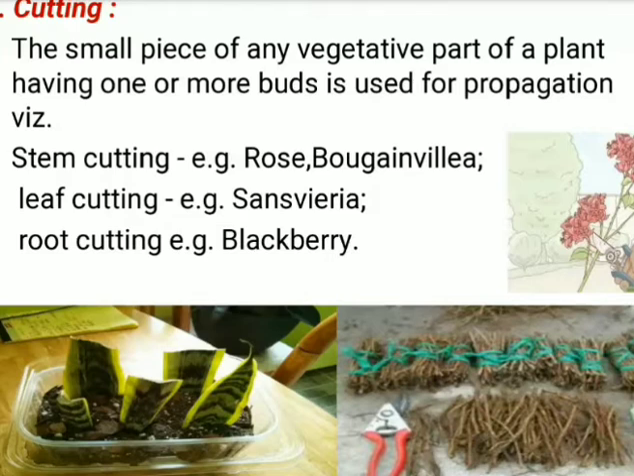In the first diagram it is a stem cutting, for example rose or bougainvillea. In the second diagram it has been shown leaf cutting, so sansevieria. We cut that leaf and grow it in the soil, and each leaf turns into a new individual. So that is leaf cutting. And the third, blackberry, shows root cutting. The root can be cut, and each root then turns into a new individual after sowing into soil. So that is the first method for propagation, cutting.